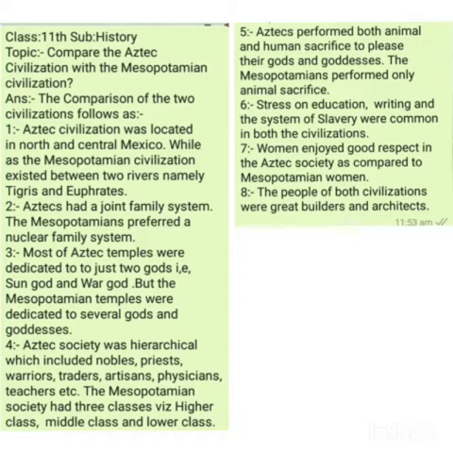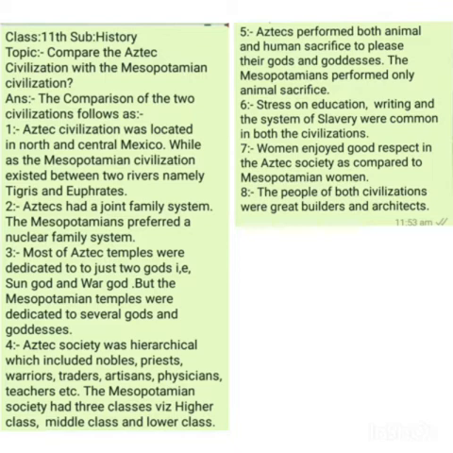Number 1. The Aztec civilization was located in north and central Mexico, while the Mesopotamian civilization existed between two rivers, that is Tigris and Euphrates. Number 2. In Aztec civilization, joint family system was a common feature, while in Mesopotamian civilization, nuclear family system was preferred.